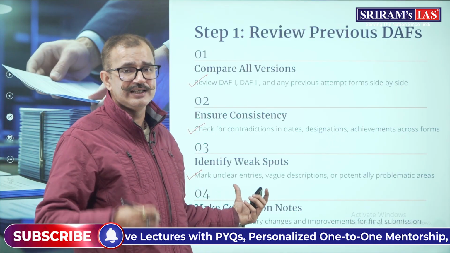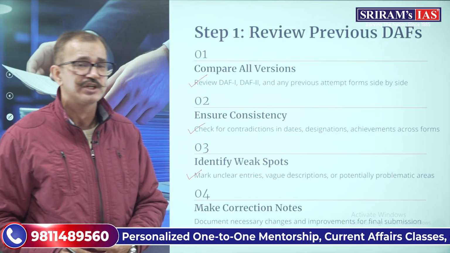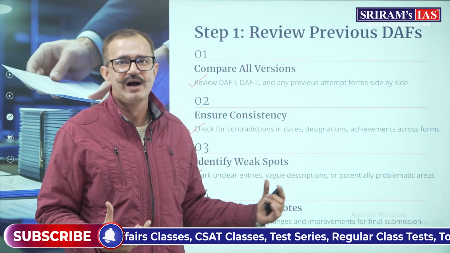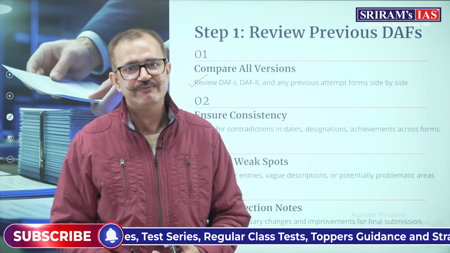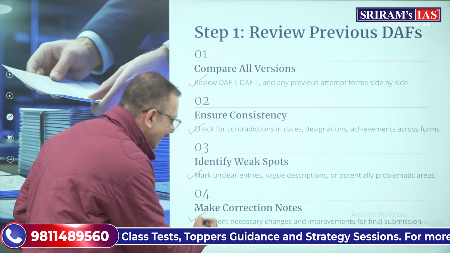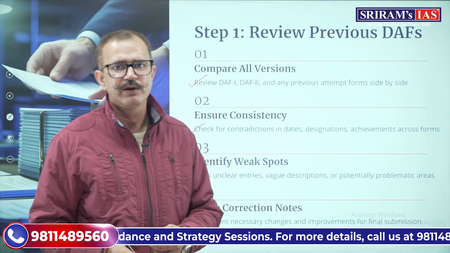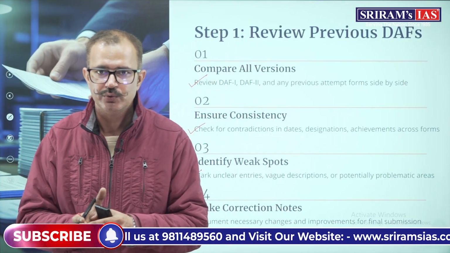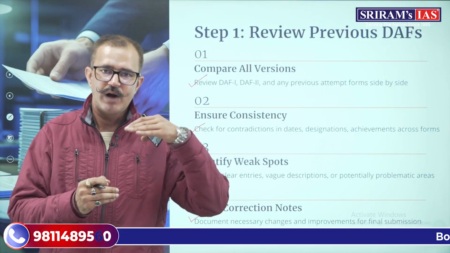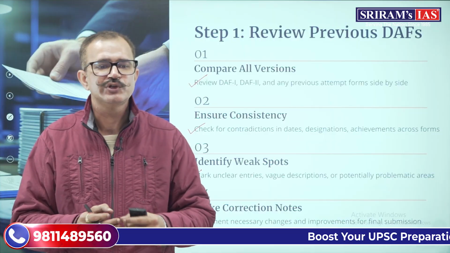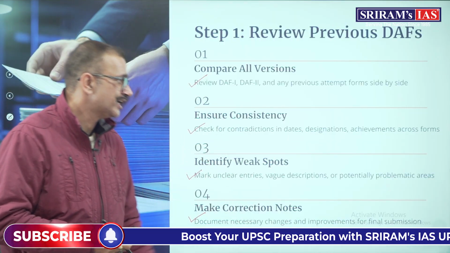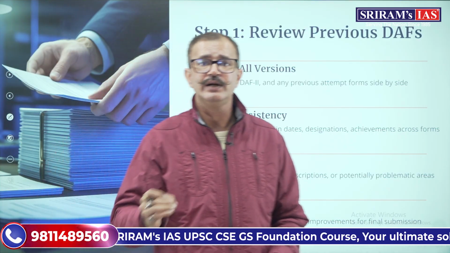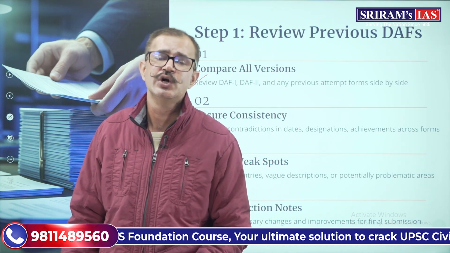Along with this, you have to identify the weak spots. The unclear entries, the vague descriptions and potentially problematic areas must be marked. I will let you know why vagueness is not actually commendable while filling the DAF form. Then you have to document any necessary changes that you have made. For example, you mentioned something in your DAF 1 but now you are mentioning something else in your DAF 2, or probably there has been an achievement after you filled the DAF 1. So you have to see if there have been any necessary changes or improvements in your final submission of the DAF 2, and maintain and document them, because questions may be asked from those changes that you have made.